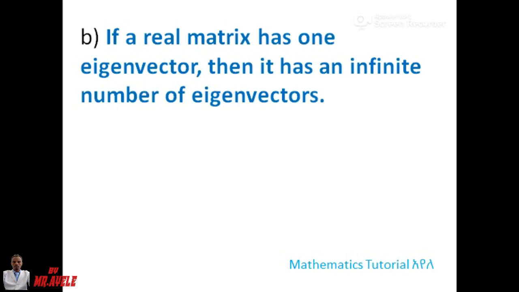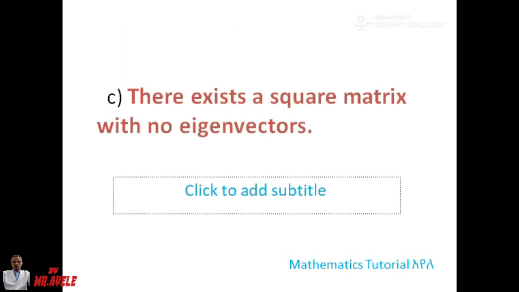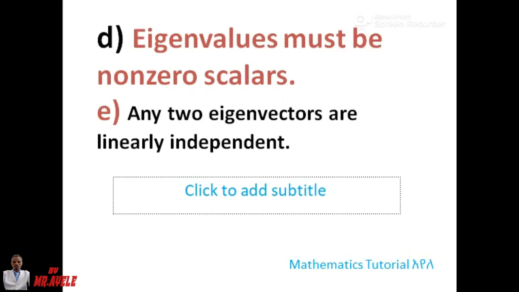In the case of C: there exists a square matrix with no eigenvectors. Does such a matrix exist? Yes. For example, take a 2 by 2 matrix with first row 3, 0 and second row 1, -1. You will see the summary of the matrix at the end, after K. The answer to this question is yes: sometimes we may not have eigenvectors.